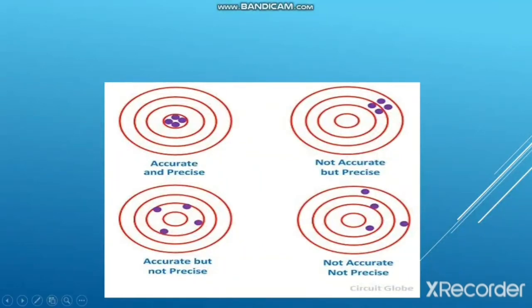I said earlier that the greater the spread, the less precise the measurement is. In this case, you can see that they are not accurate and not precise because they are far apart from each other, and the average value will not be closer to the true value in this case.